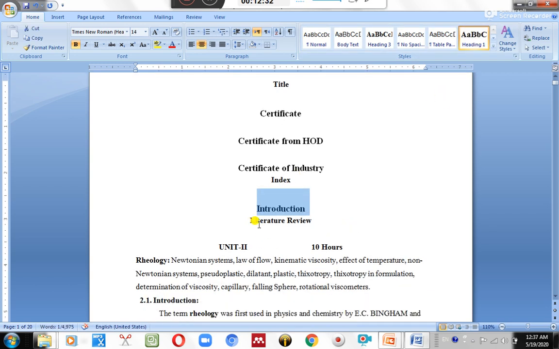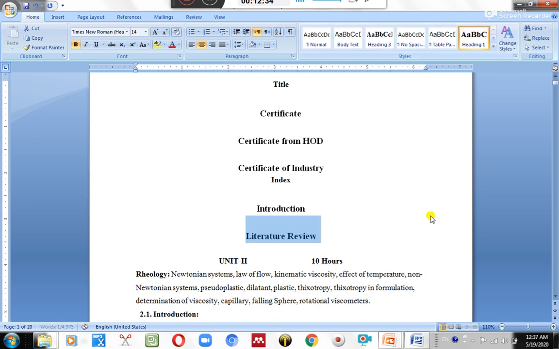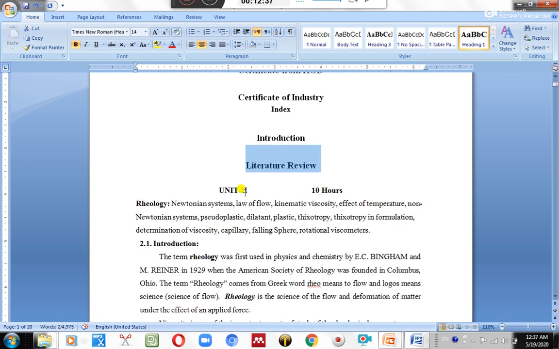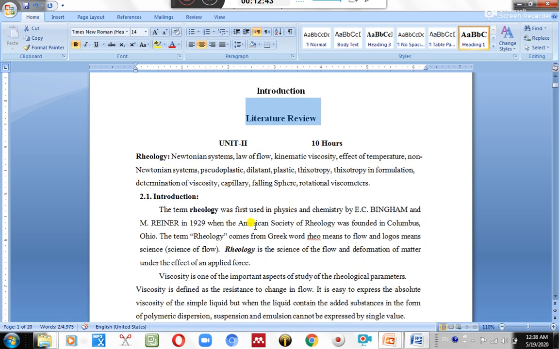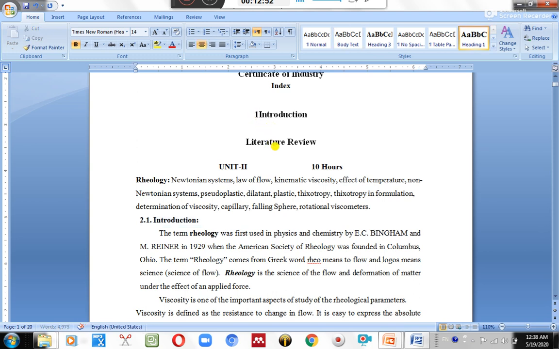Now come to this part, the certificates. Definitely heading 1, so click it and heading 1. Certificate by HOD, certificate by industry, again heading 1, done. Now come to the index part. Index, we usually treat it as a title. Now introduction is heading 1, literature review is also heading 1.